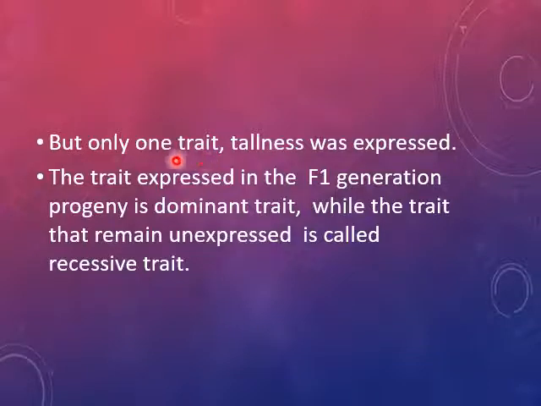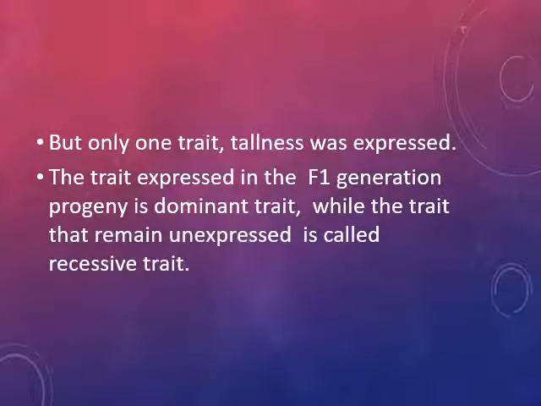But only one trait, that is tallness, was expressed in the F1 generation. So Mendel came to the conclusion that the trait, tallness, which expressed in the F1 generation, is dominant, while the trait that remains unexpressed in the F1 generation is known as the recessive trait.